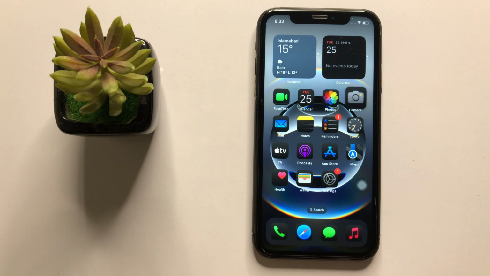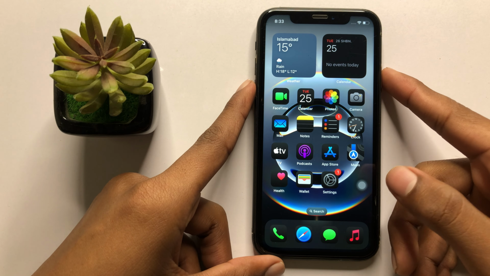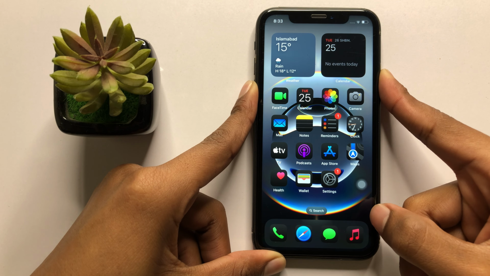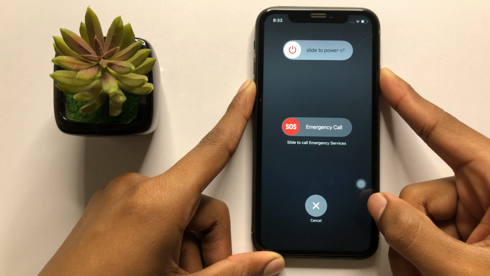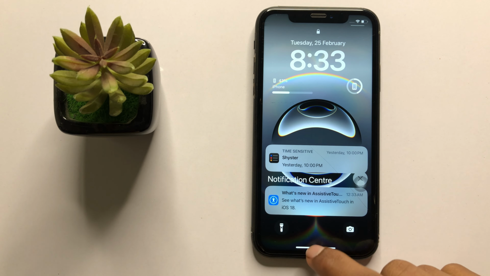After that, go back to your home screen and restart your device. To restart your device, press and hold the volume down button and power button at the same time, and then slide this icon to the right side to restart your iPhone.